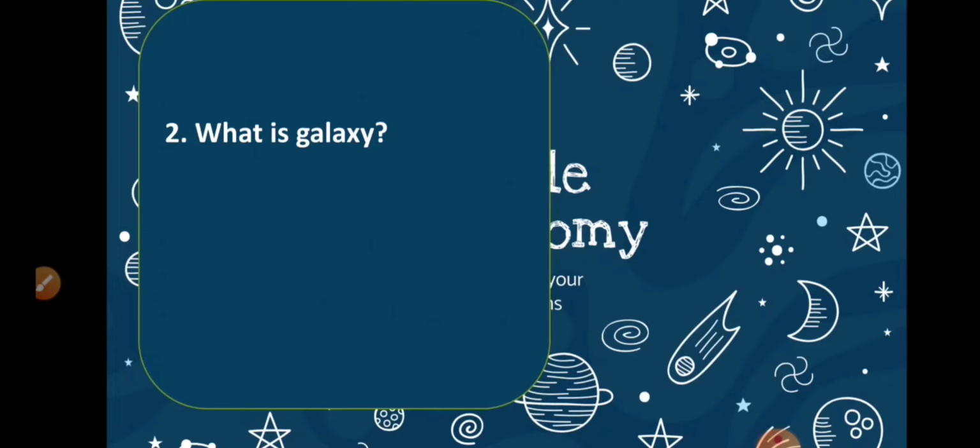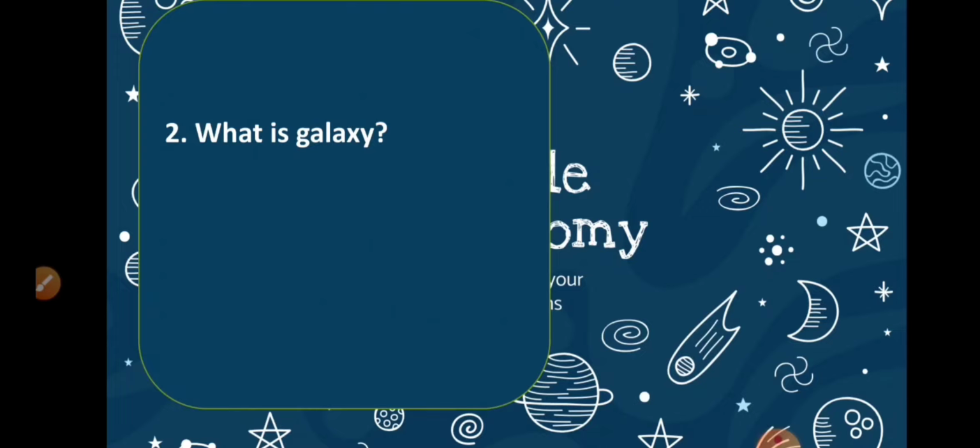And every section is made up of a group of students, right? Just like that, a galaxy is a huge group of stars. As your section is made up of a lot of students, it is made up of huge groups of stars, right? So what is the definition?